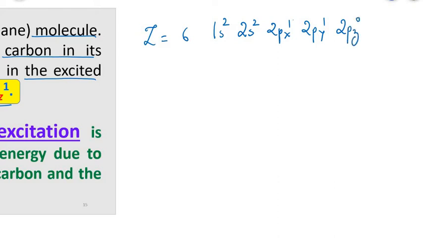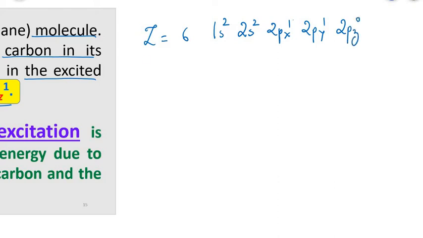If you see carbon, whose atomic number Z is equal to 6, I can write it as 1s2, 2s2, 2px1, 2py1 and 2pz0.